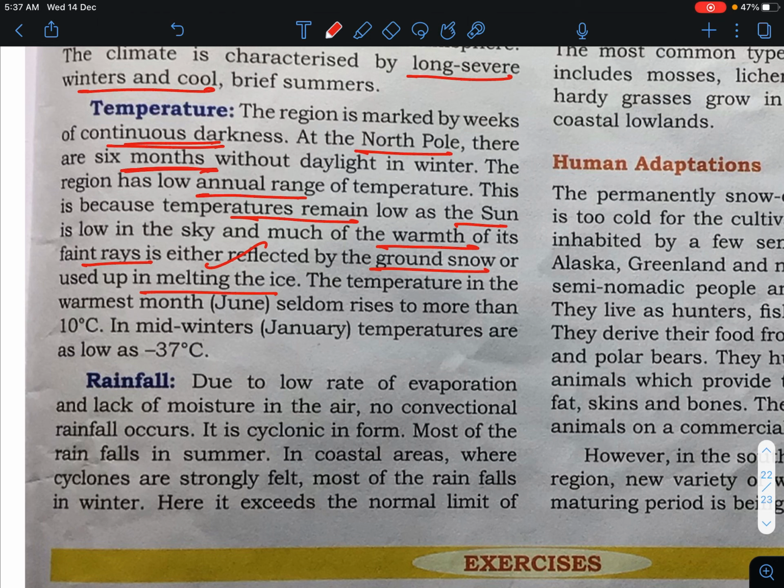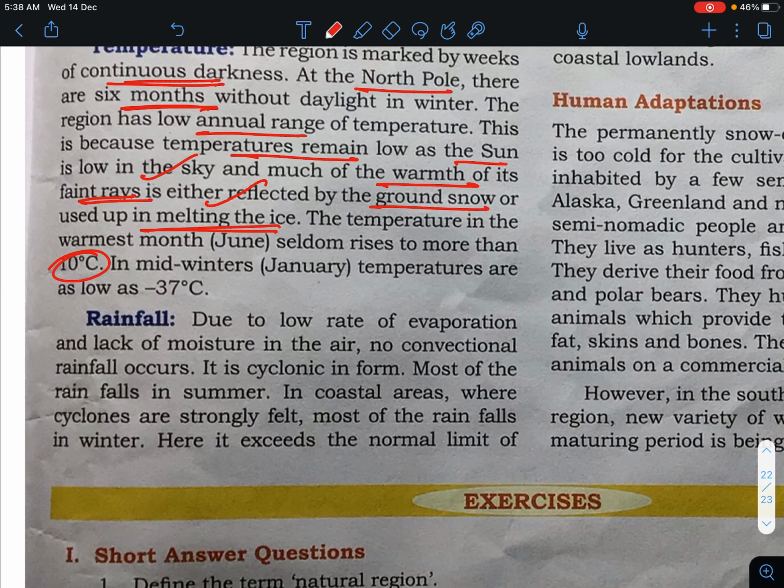The sun is low in the sky, and much of the warmth of its faint rays is either reflected by the ground snow or used in melting. Either it will be reflected or it is used for melting. The temperature in the warmest month, that is June, is more than 10 degrees Celsius, and in winter it is below minus 37 degrees Celsius.